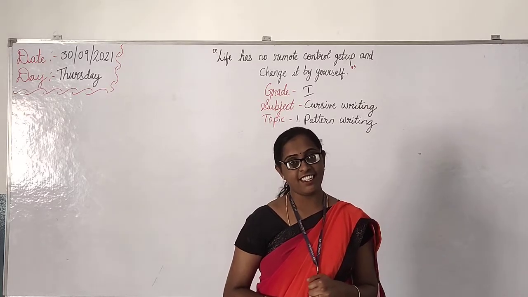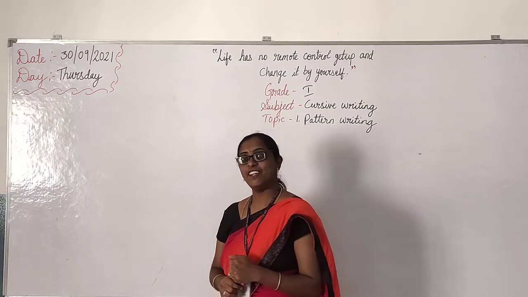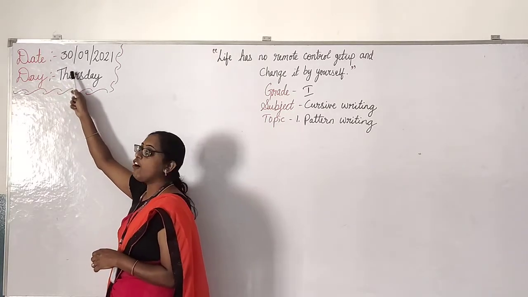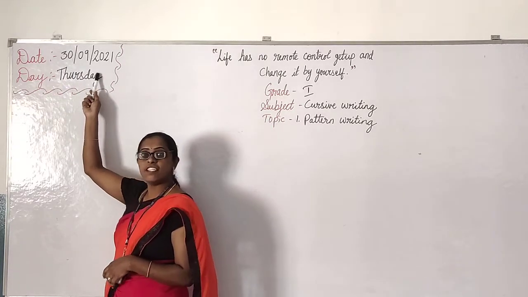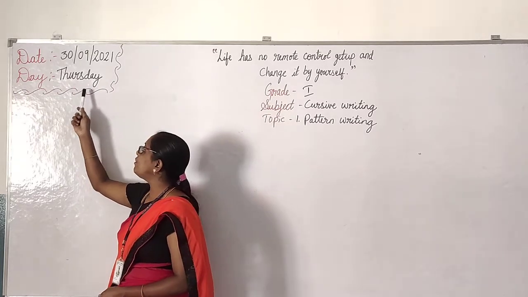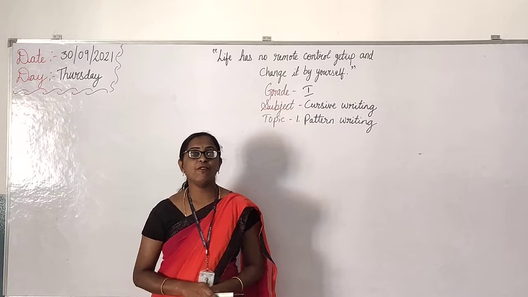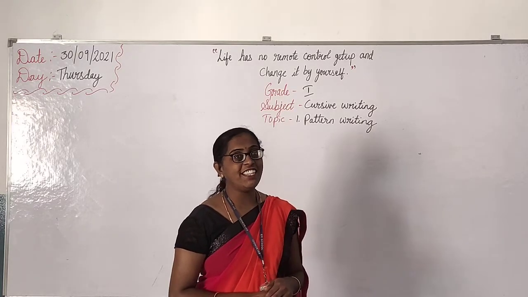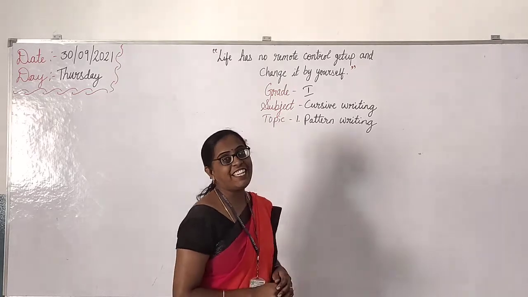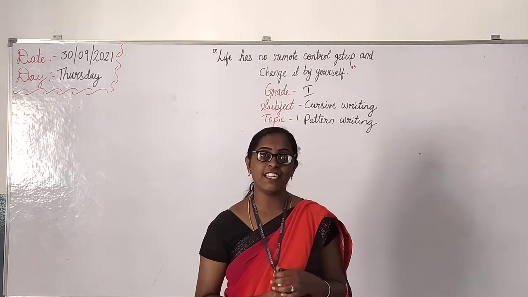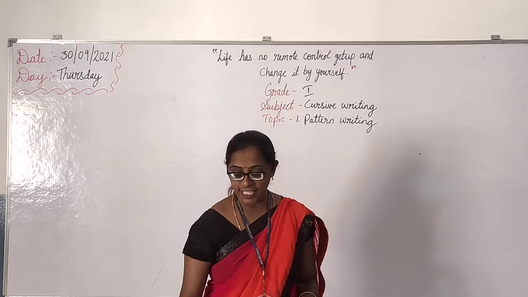Then let us start. Tell me, what is the date today? Today the date is 13. We are in the month of September, 2021, right? Then today is Thursday, right? Which subject do you have on Thursday? Yes, cursive writing. You completed English, now cursive writing.